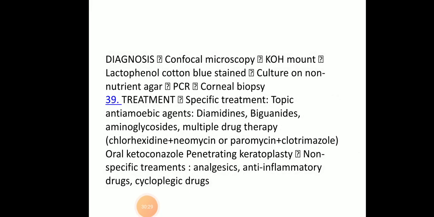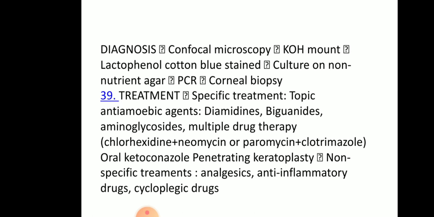The diagnosis is by confocal microscopy, potassium hydroxide mount, lactophenol cotton blue stain, culture on non-nutrient agar, PCR, and corneal biopsy.